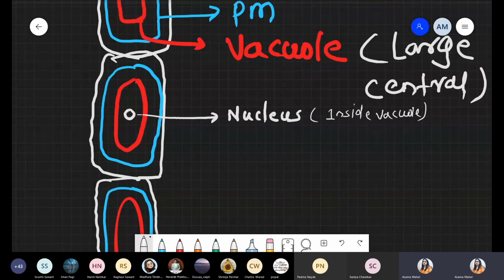Normally in plants, the vacuole occupies the maximum volume, so the nucleus is shifted to one side, towards the periphery. But in Spirogyra, the vacuoles are large and occupy the maximum area. Central large vacuoles are present, and that's why the nucleus is located inside the vacuole. Got it? Is this point clear, everyone? Yes or no?